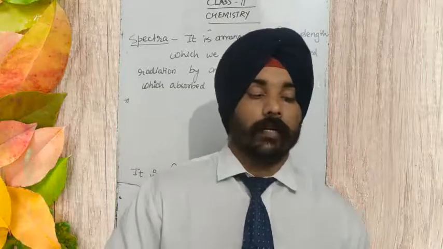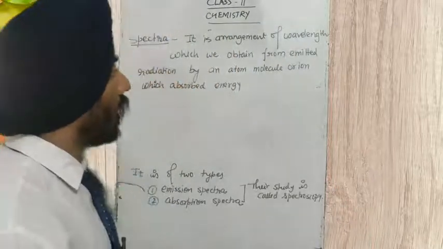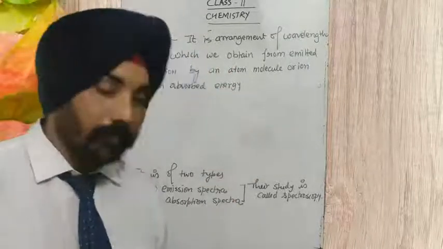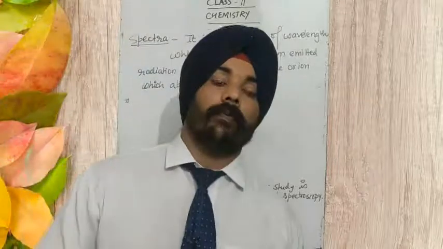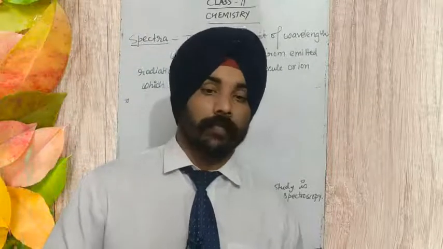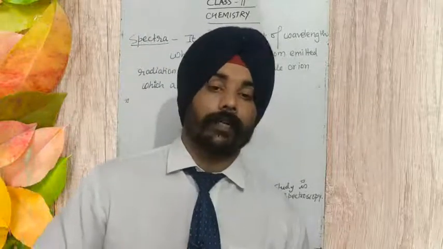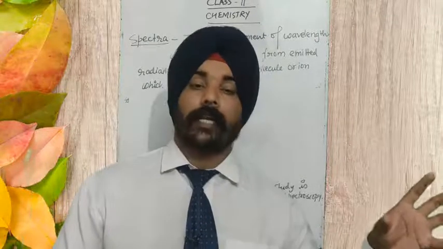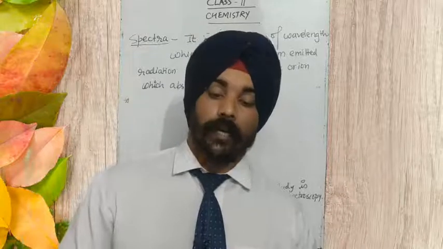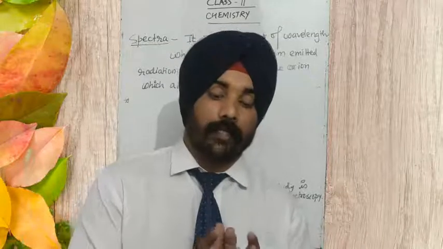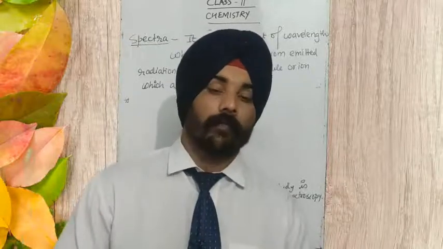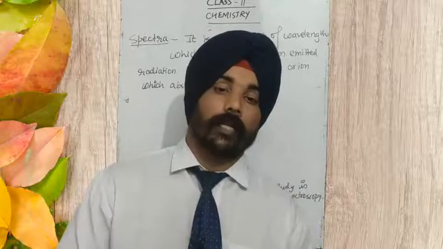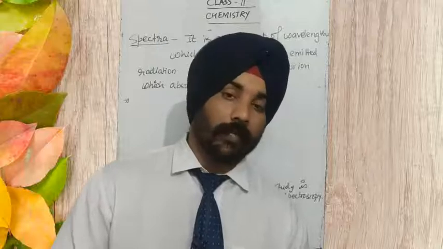The spectrum, commonly called spectra. You have studied spectrum in your previous class, class 10th physics. What was the spectrum there? When white light passes through a prism, that white light is spread into 7 colors. The band of 7 colors that we obtain on the screen is called spectrum.